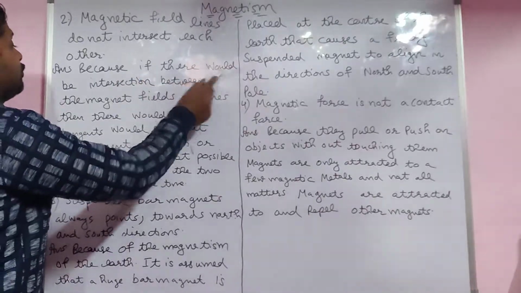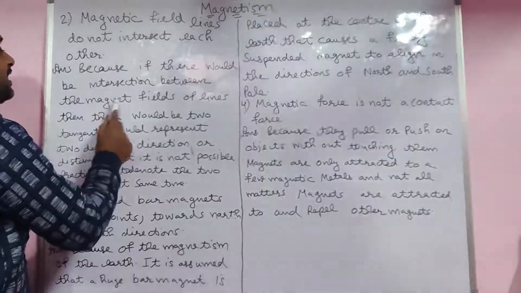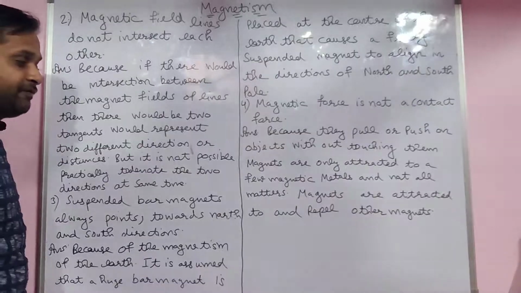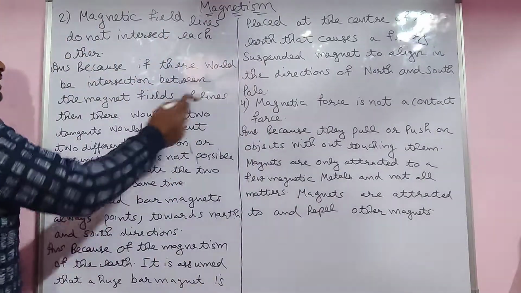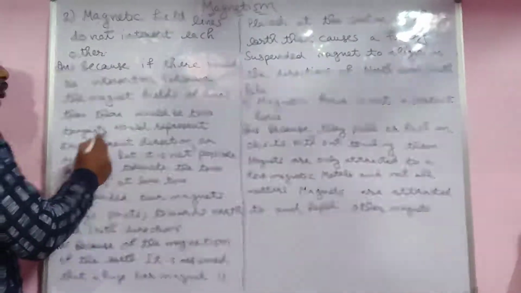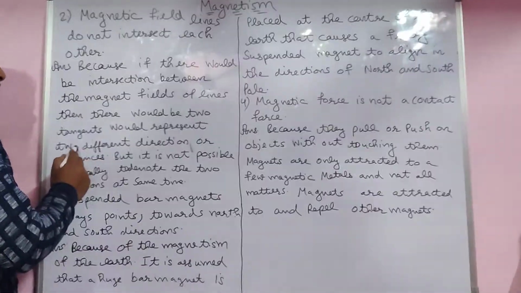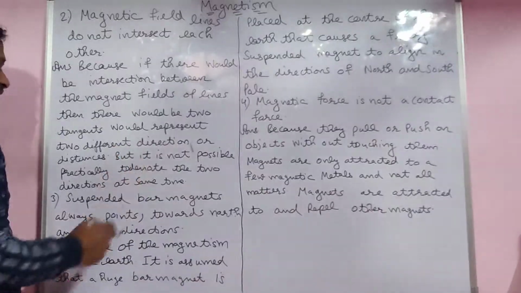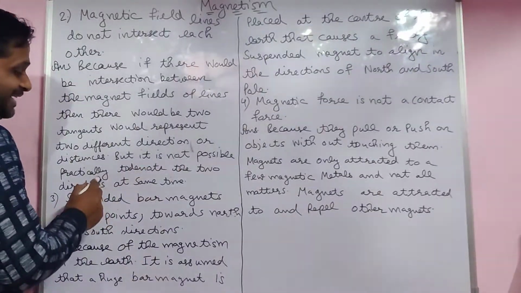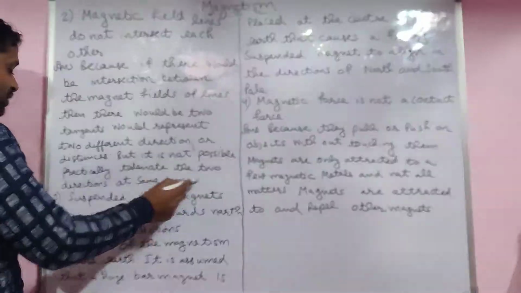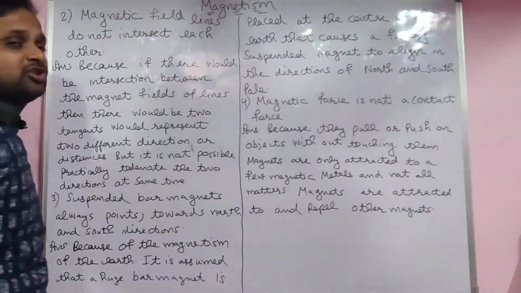Because if there were an intersection between the magnetic field lines, then there would be two tangents representing two different directions, but that is not possible. Practically, denoting two directions at the same time is not possible.